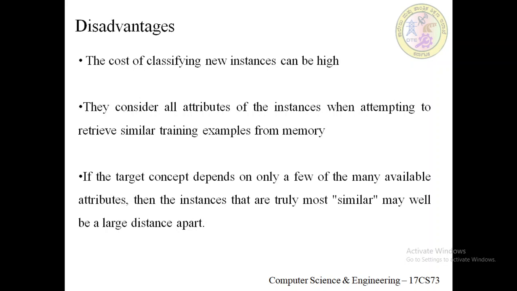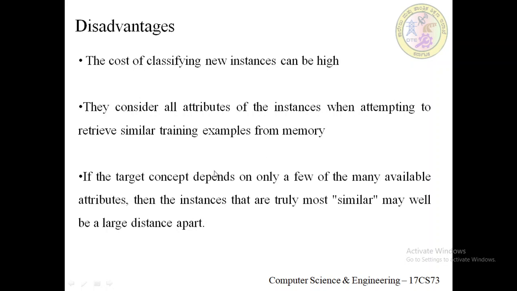The second disadvantage is that many instance based approaches, especially the nearest neighbor approaches that we are going to see next, typically consider all attributes of the instances when attempting to retrieve similar training examples from memory.